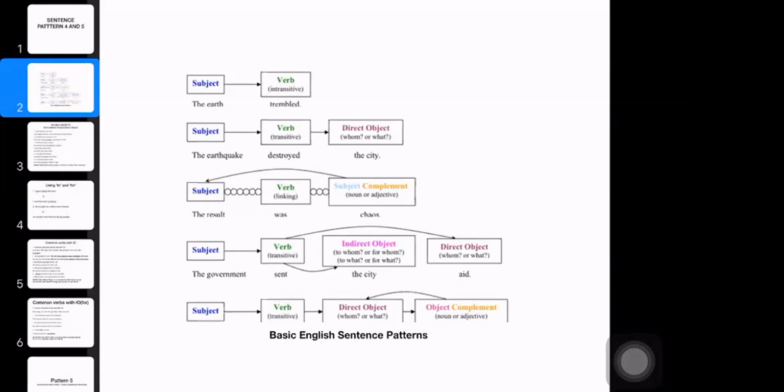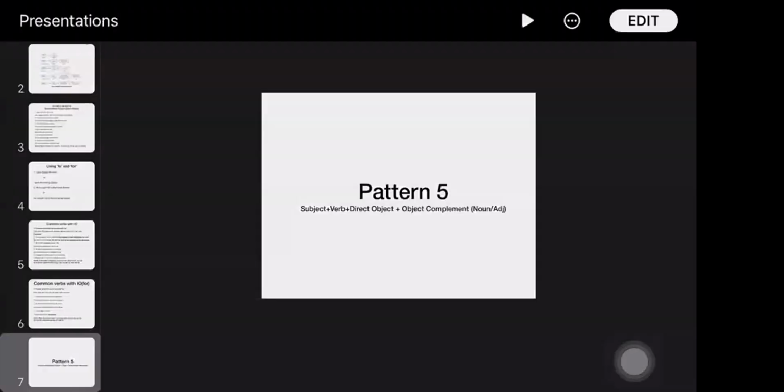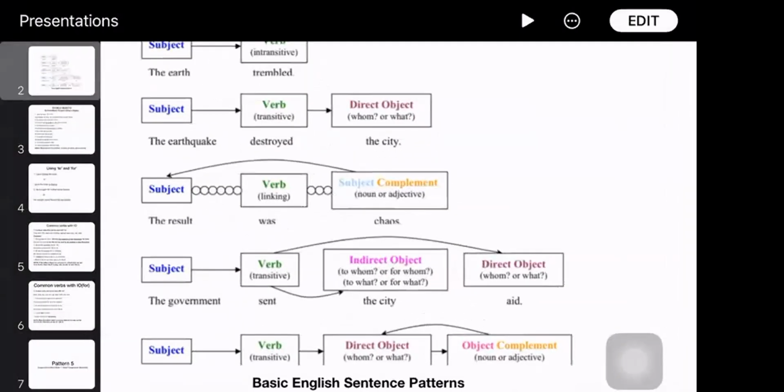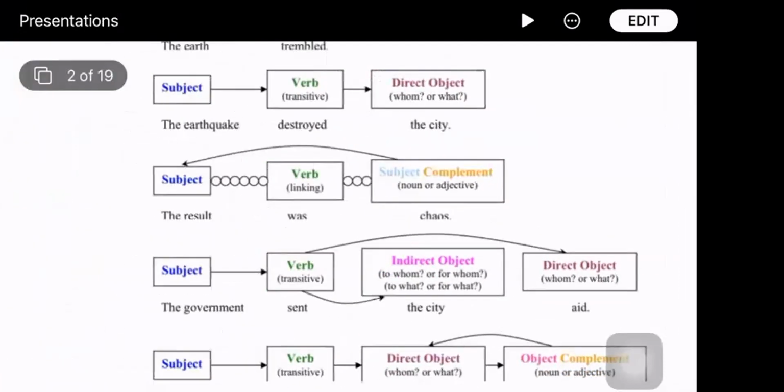So you could have: the result was chaos. The result was poor. The result looks poor. The result looks good. You can put a be verb or a non-action linking verb.